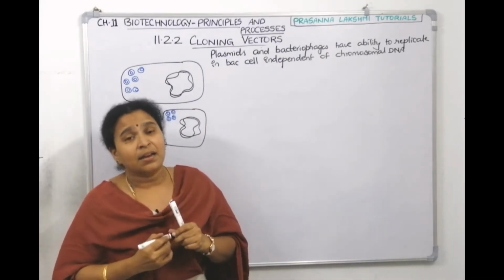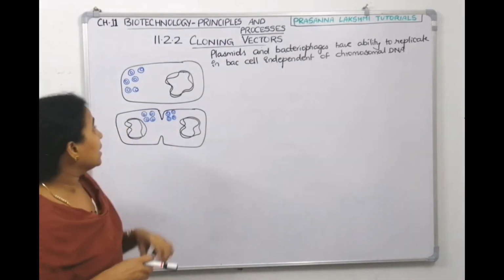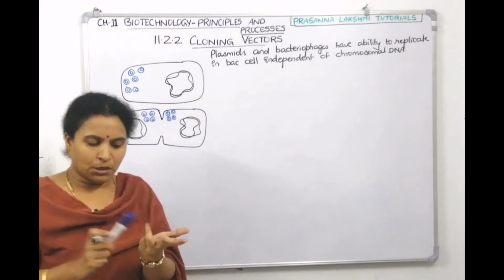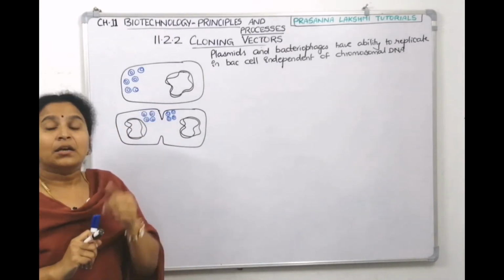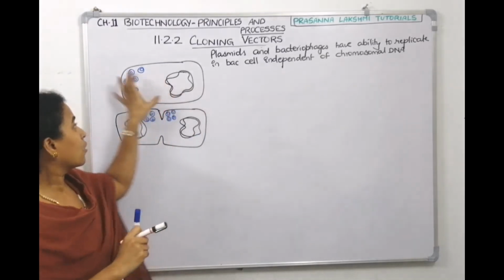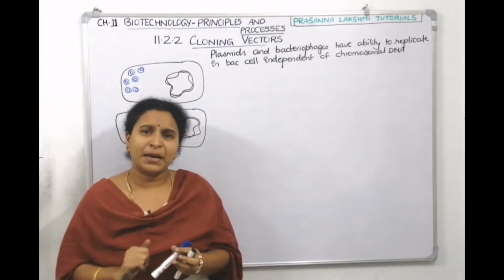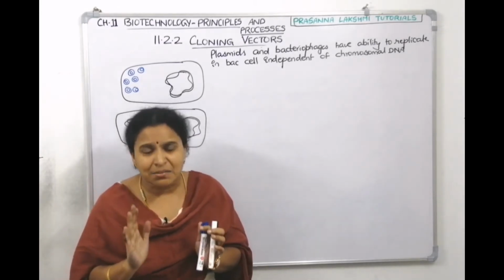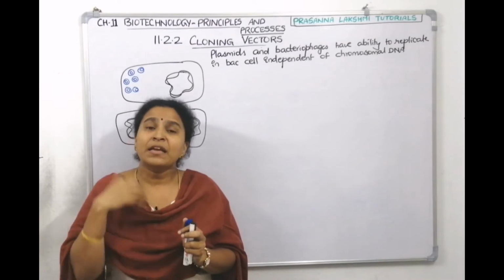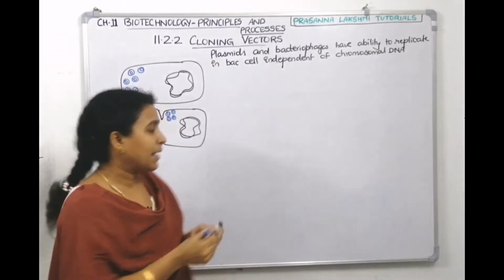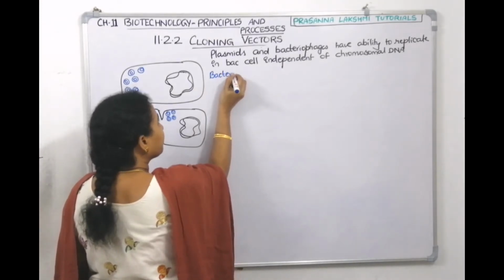Understood? And again, compare plasmid and bacteriophage. In one bacteria, one plasmid or two plasmids or 15 or 100 plasmids will be there, but 200 or 300 viruses can accommodate inside. So bacteriophages have an even higher copy number. The maximum copy number of plasmids per cell is 100, but bacteriophages have an even higher copy number than plasmids.